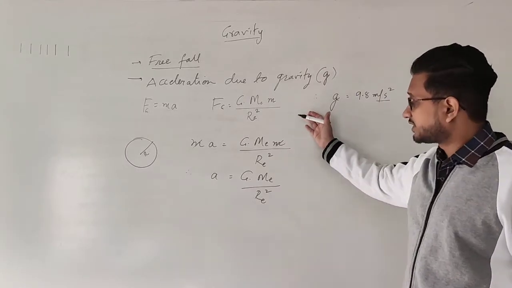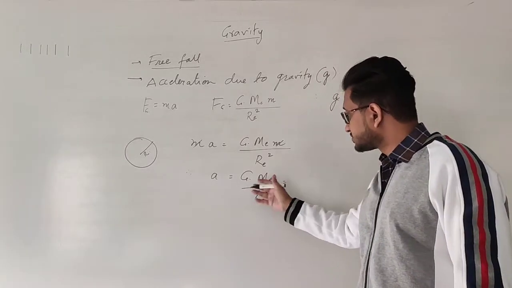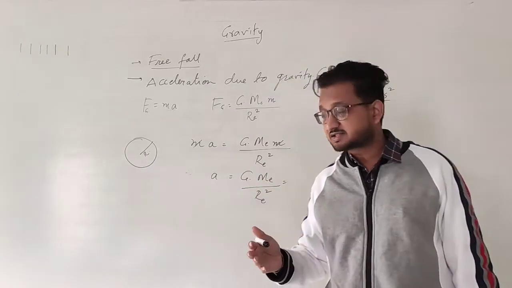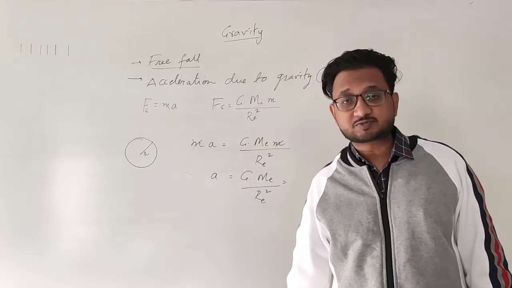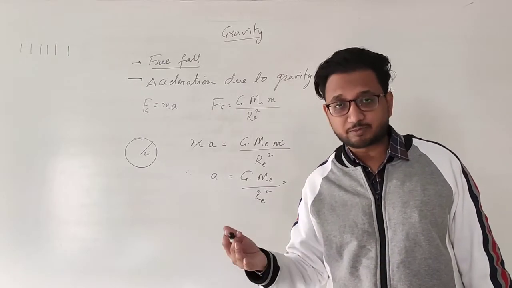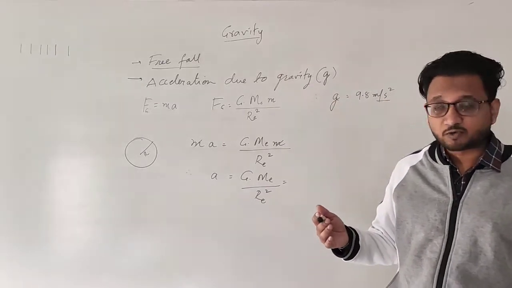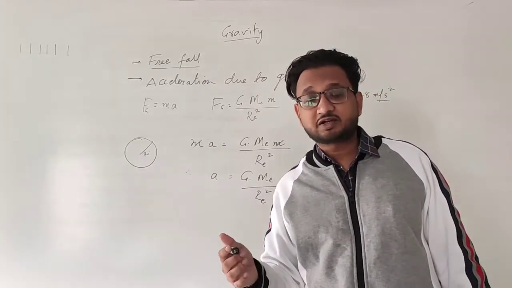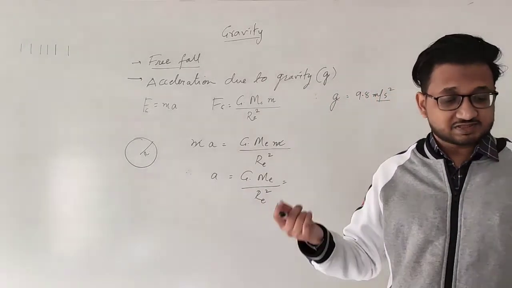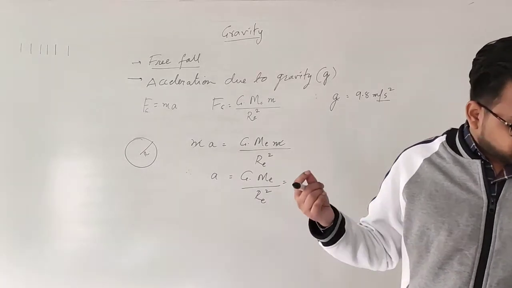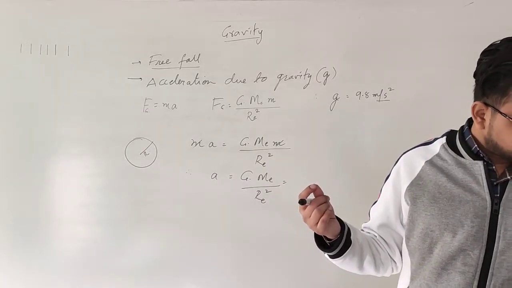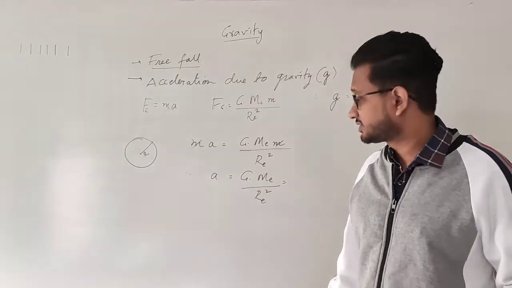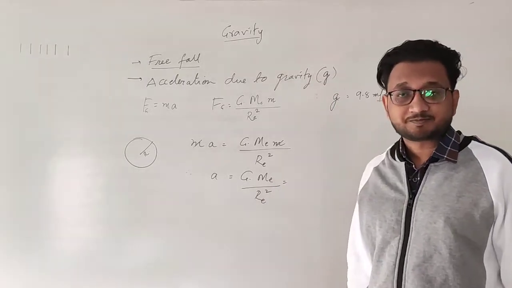And therefore, what we have when we substitute the values of the gravitational constant, that is 6.67 into 10 raised to minus 11, the mass of Earth, that is 6.4 approximately into 10 raised to 24 kilograms, and the radius of Earth, that is 6.4 into 10 raised to 6 meters, okay? And that is what we are writing over here.